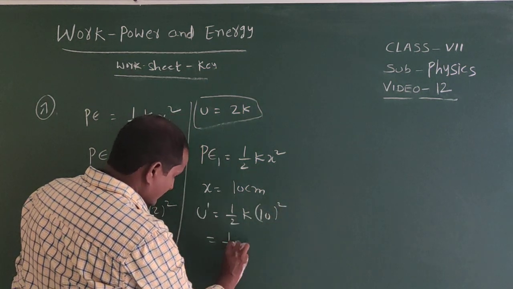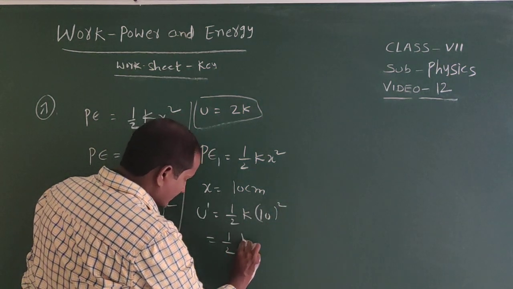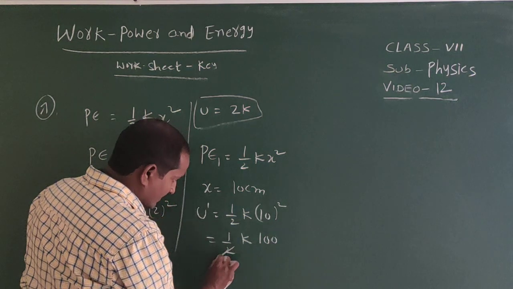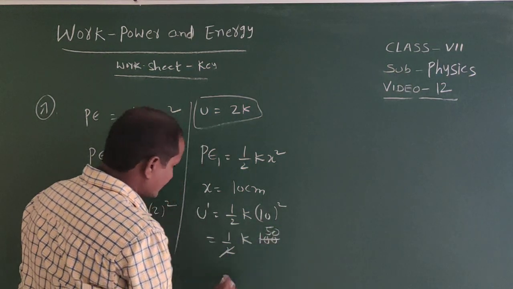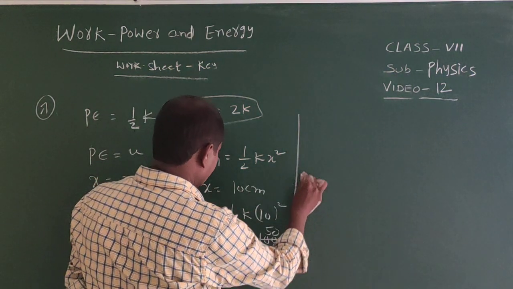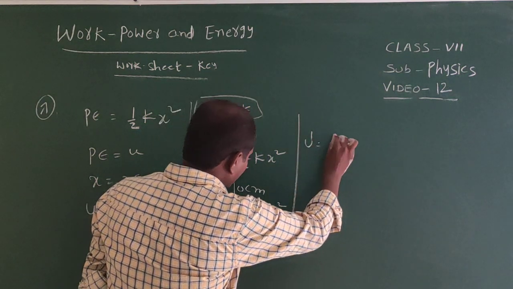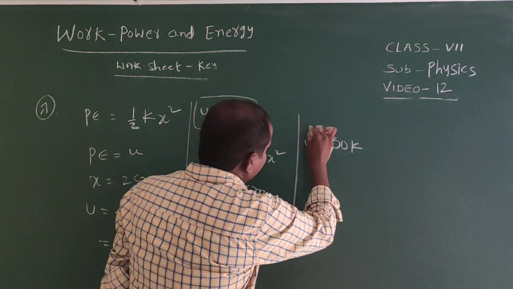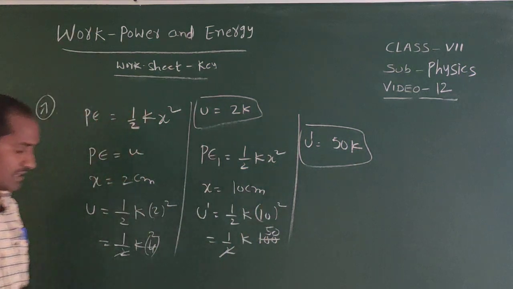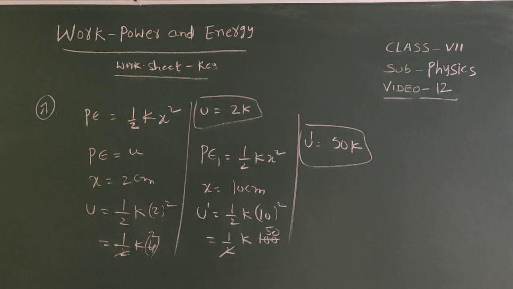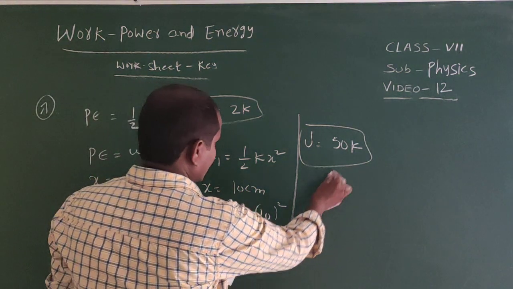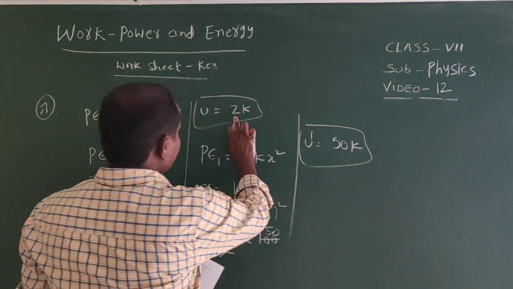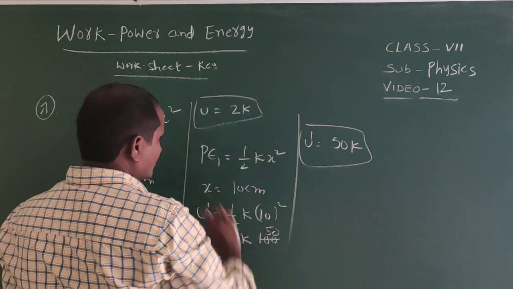So half into K into 100 is 50K. So the new potential energy equals 50K. 50K means here U equals 2K.